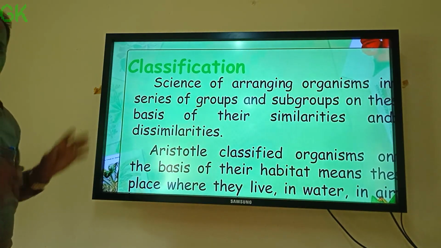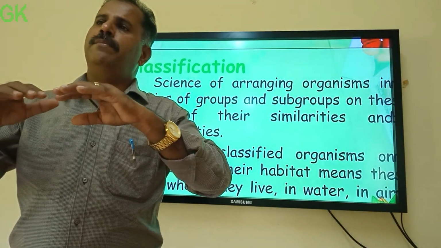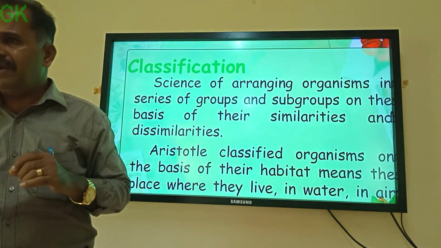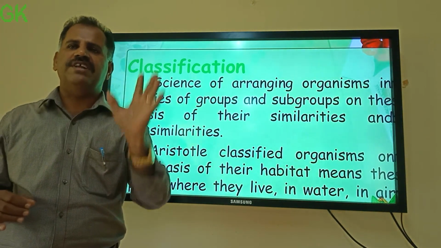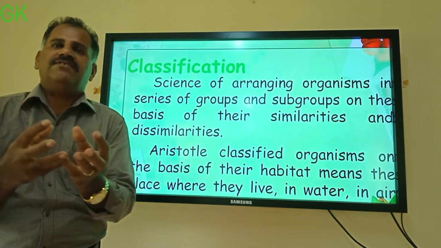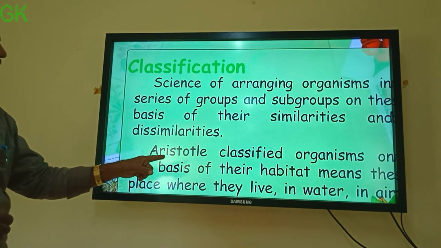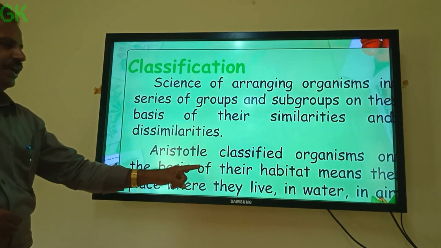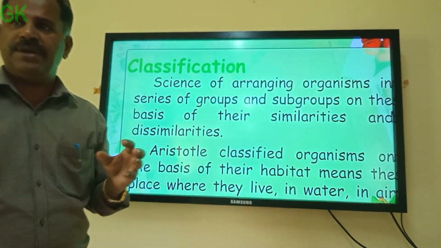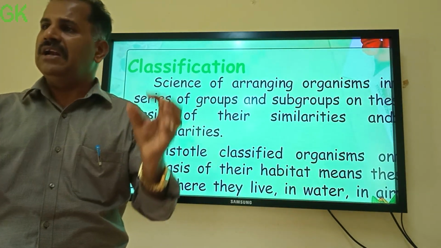And there are different systems of classification proposed from time immemorial. You know who is the father of biology? Yes, Aristotle is considered the father of biology. It was he who first proposed a somewhat acceptable system of classification, where he classified organisms on the basis of their habitat. You know habitat? Yes. What is habitat? Habitat is the place where an organism lives.